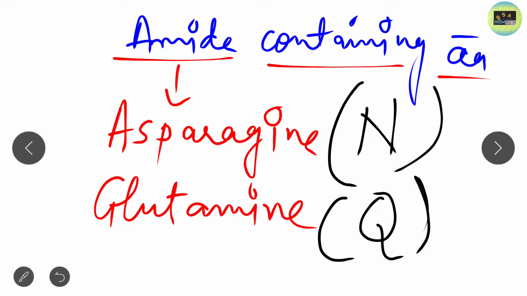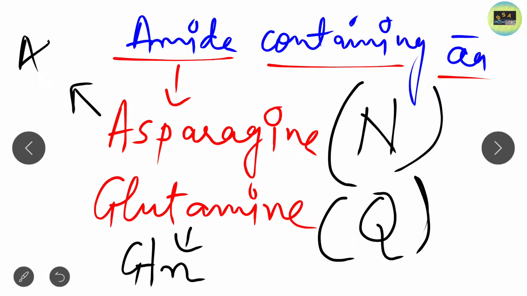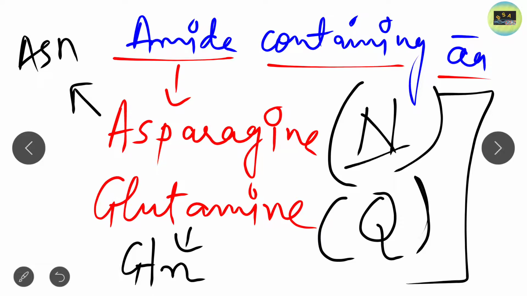The three letter code for glutamine is GLN and the three letter code for asparagine is ASN. Remember these two, because their single letters are somewhat different compared to the others. Clear? Asparagine is N and glutamine is Q. First we will look at the structure of asparagine, ASN.